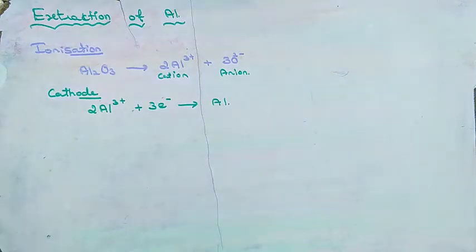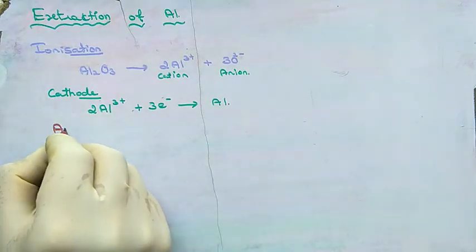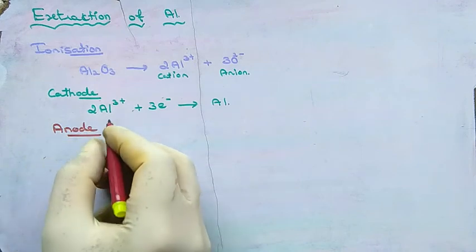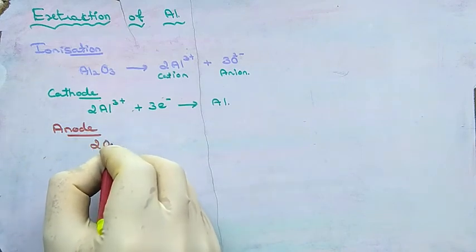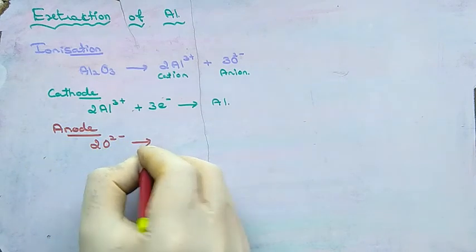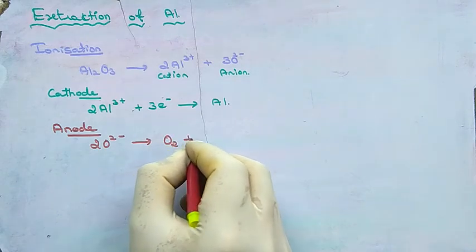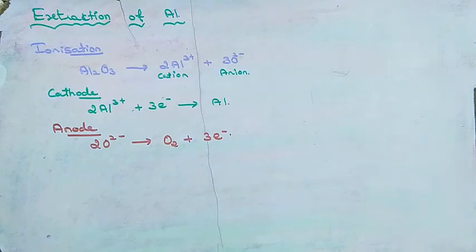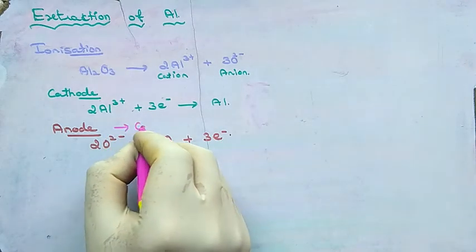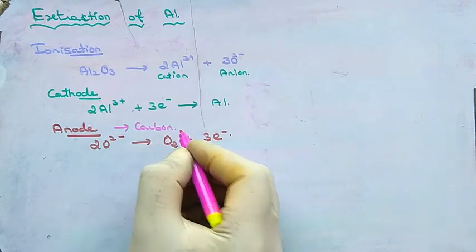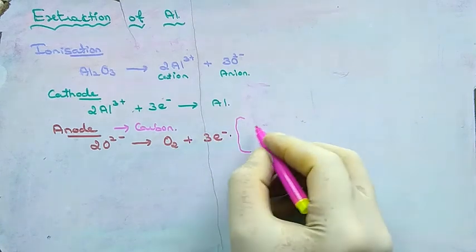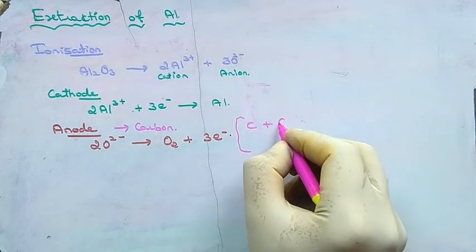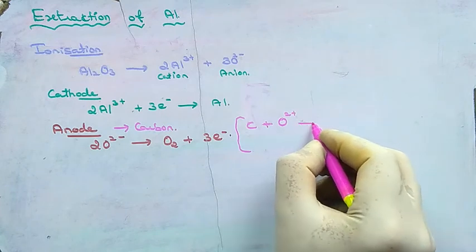Next in the anode, anions will be attracted. So O2- will form O2 plus electrons. As I told you already, here anode is carbon rod. So this carbon also will take part in this reaction.